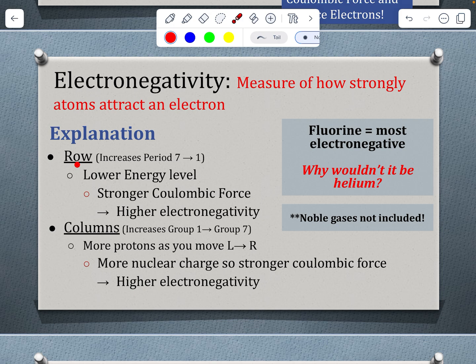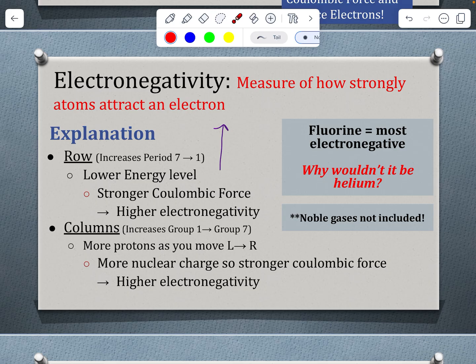So with this one, it's increasing from period 7 to period 1, so increasing as we move up. Again, as we go to a lower energy level, there is a stronger Coulombic force, which means you have more force to attract other electrons. So that gives you a higher electronegativity.